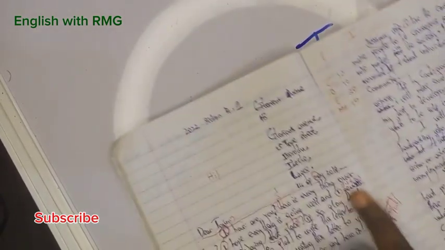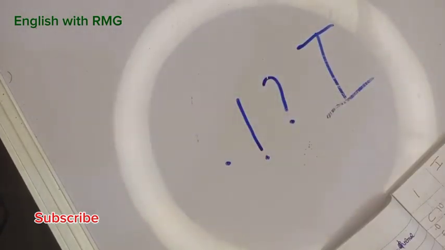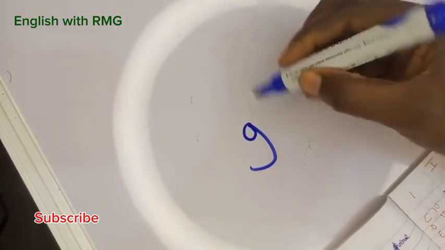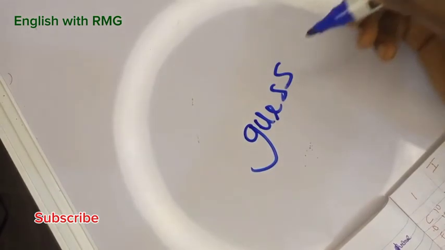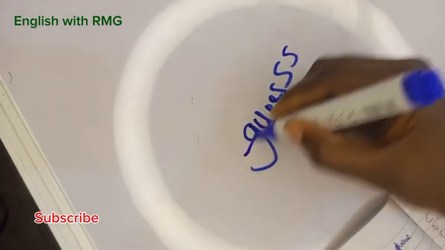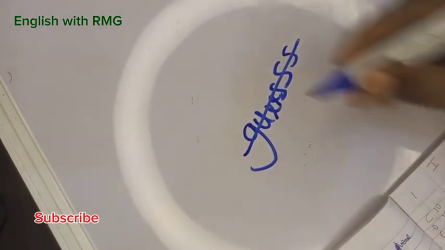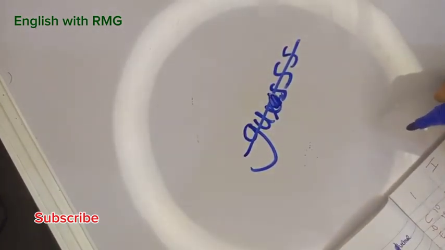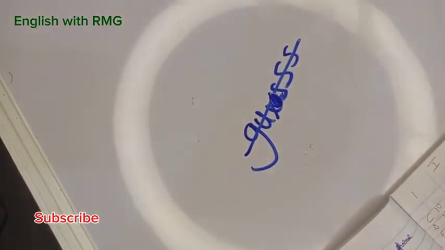You see, when you make a mistake like this in writing your essay, your examiner might not penalize you for making a mistake, because nobody is above mistake. Even a professor of English can still make a mistake while writing. But let's assume that you wanted to spell guess, I hope you can see this clearly, and then maybe you end up spelling something else. And you realize, oh, this is a mistake. Just give it one strike. Please don't paint your book. Don't do this in between. Don't do that, because if you do this, I don't know what this looks like to the examiner.